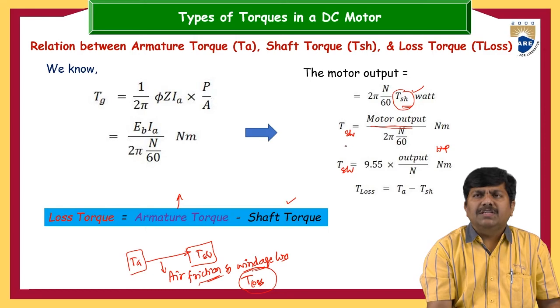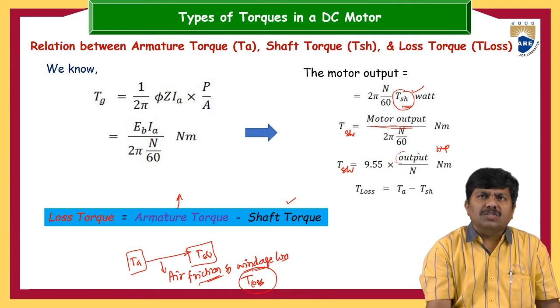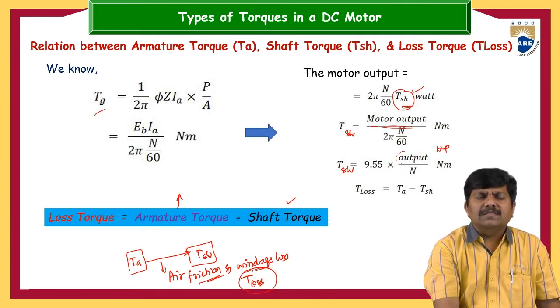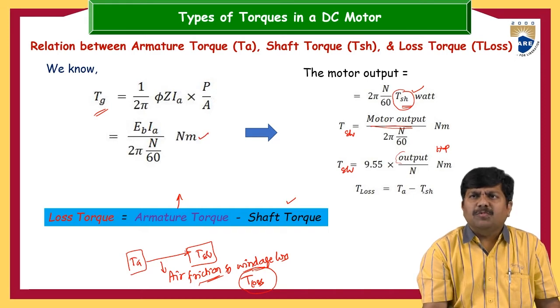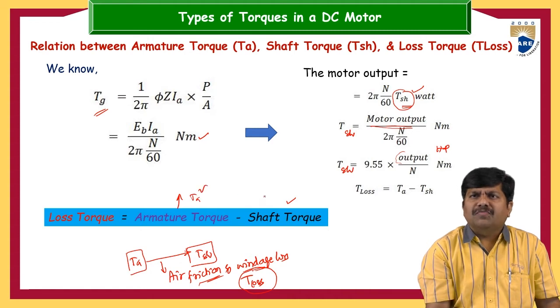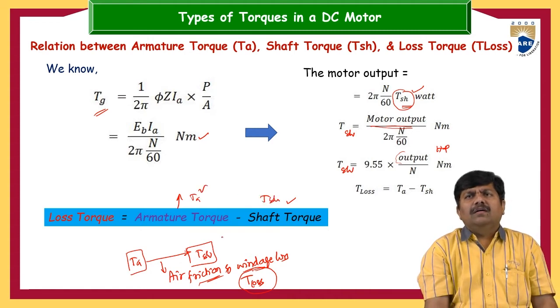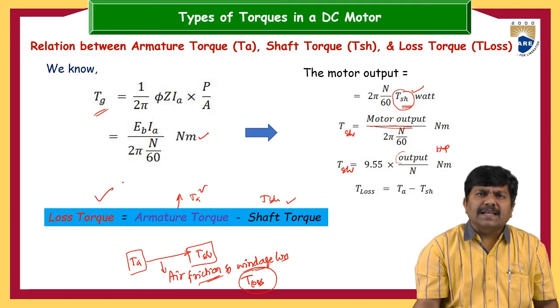T shaft is equal to motor output divided by 2 pi n by 60, in Newton meter. This is also T shaft equal to 9.55 into output by n. This is the actual output across the shaft. Already we have talked about the gross torque or armature torque TA, that is EB into IA by 2 pi n by 60 Newton meter. We know TA and we know the shaft torque. If you subtract the shaft torque from the armature torque, you get the lost torque.